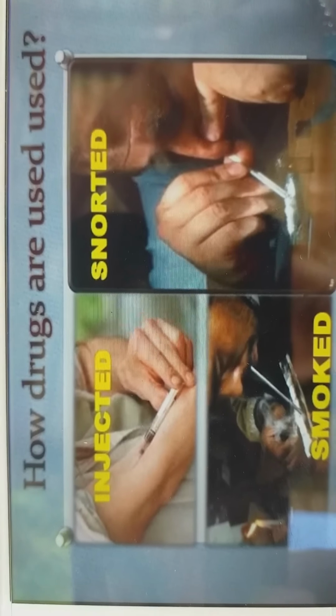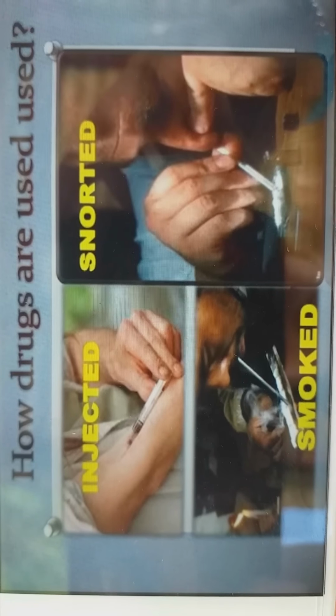So how are drugs used? They can be injected, snorted, and smoked.